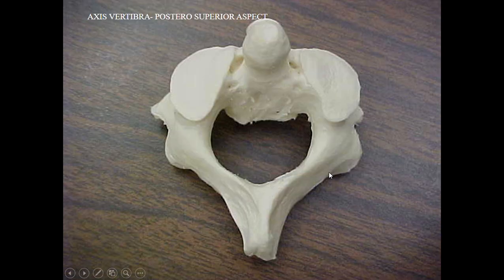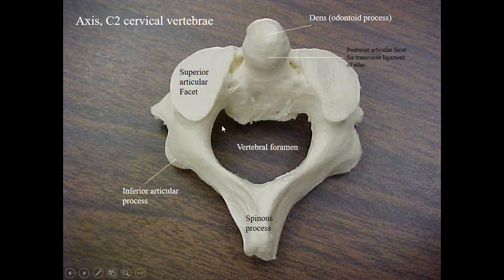Then this is the second cervical vertebra, otherwise named the axis. This is the posterior aspect of the axis vertebra, which shows an upward projection. It is the strongest of the cervical vertebrae. It is named the axis because the atlas carrying the skull rotates on it. It possesses a dens, or the odontoid process.